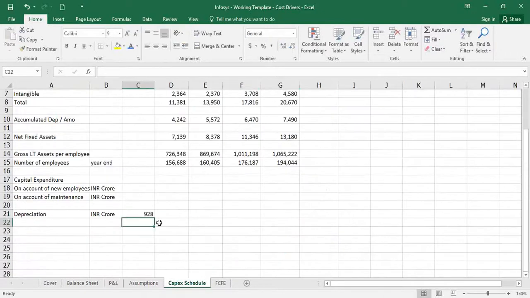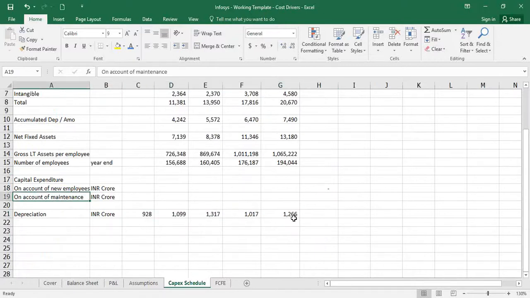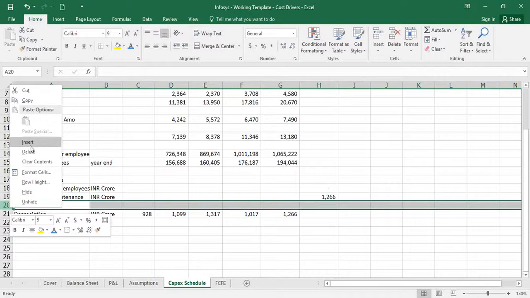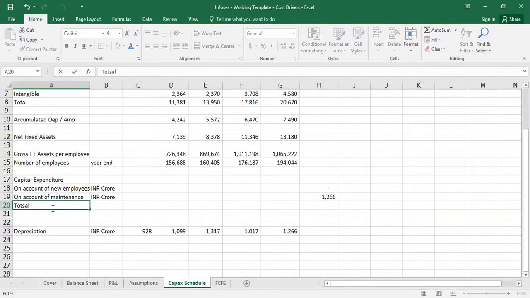So I'll just plug in the depreciation numbers from the P&L, and all I need to do is say that this is nothing but depreciation for the last year. So that's my depreciation for the last year. Let's also insert a couple of rows here so that we get total capital expenditure, right? And that's nothing but the sum of these two. So all I'm going to do is calculate the depreciation, and that works there.